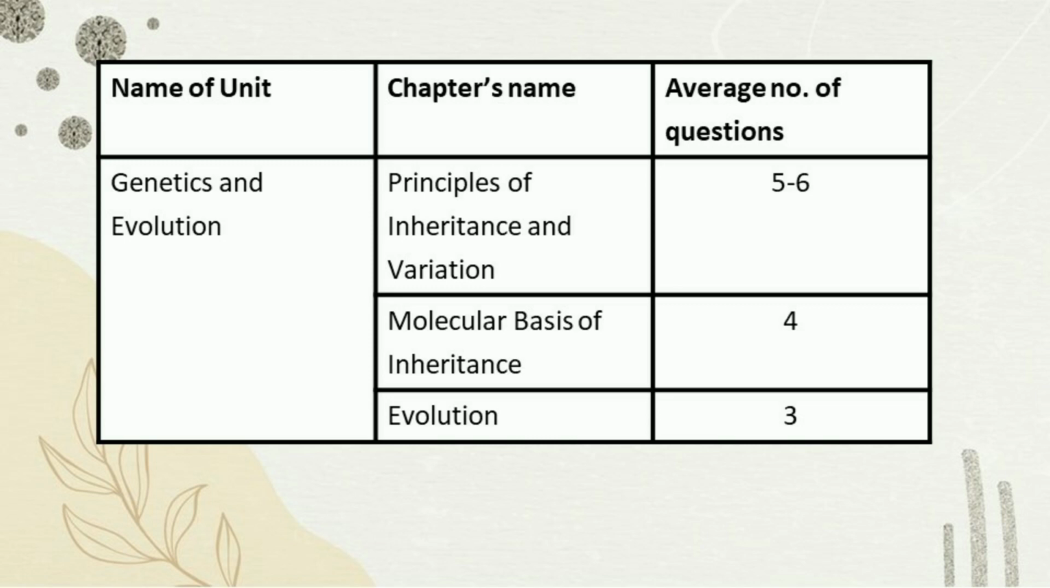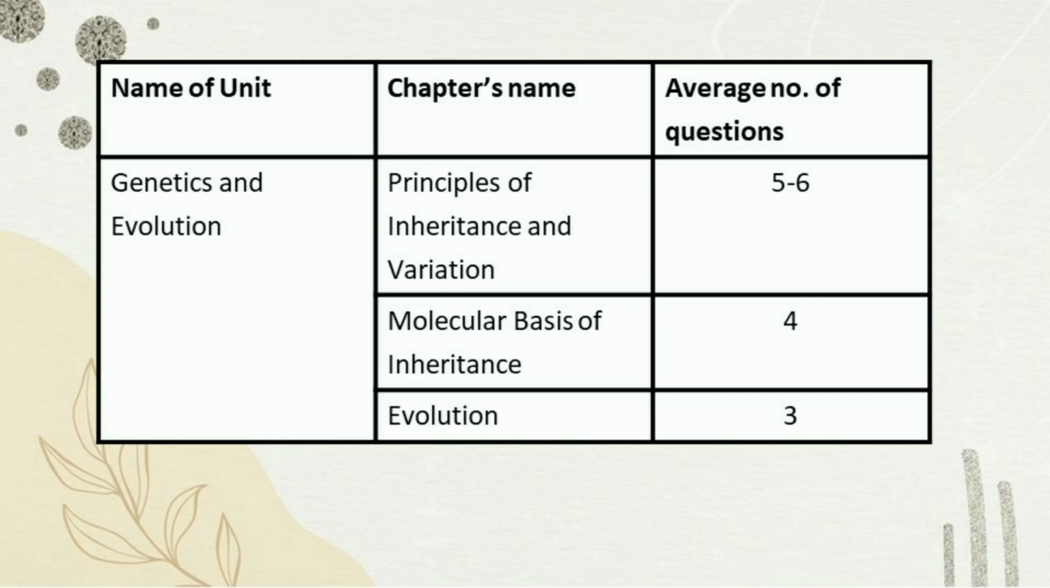Coming to the next chapter, we have molecular basis of inheritance. Usually we get 4 questions from this chapter alone, and the important topics are translation, transcription, DNA structure and replication. This is very, very important, I must say, and regulation of gene expression.